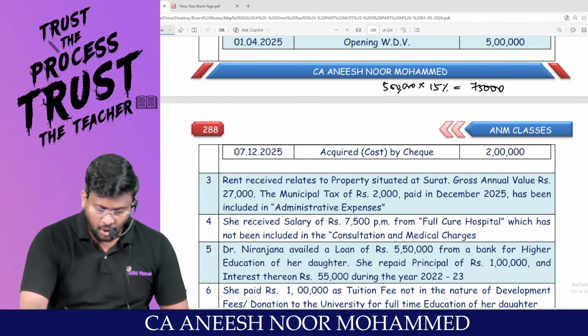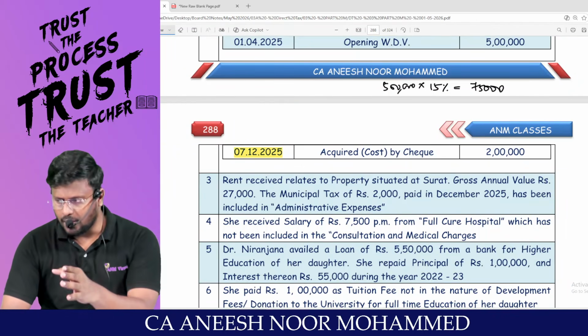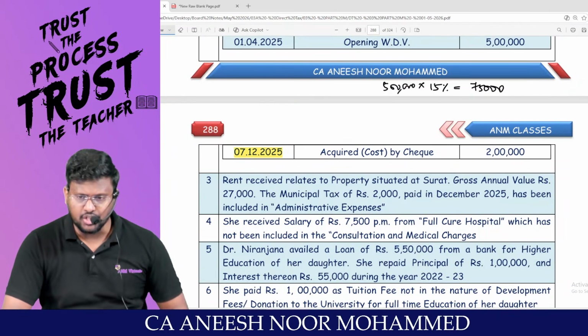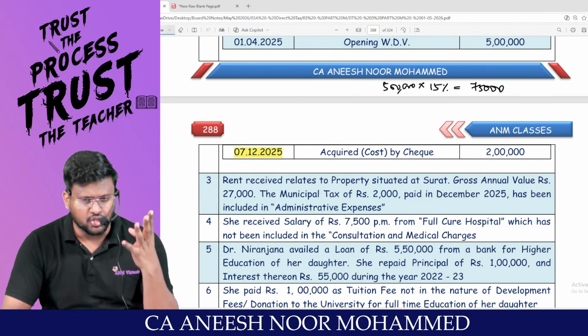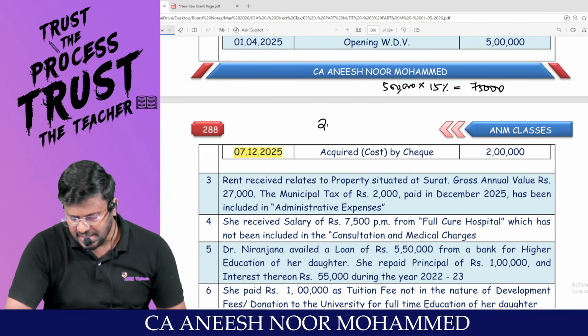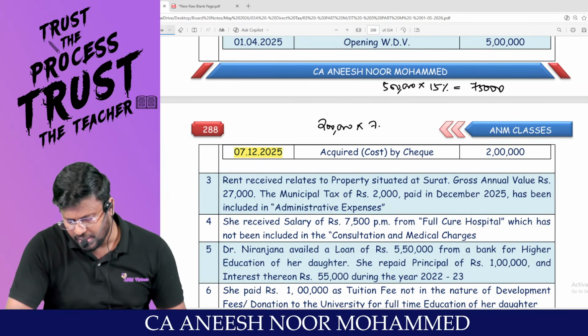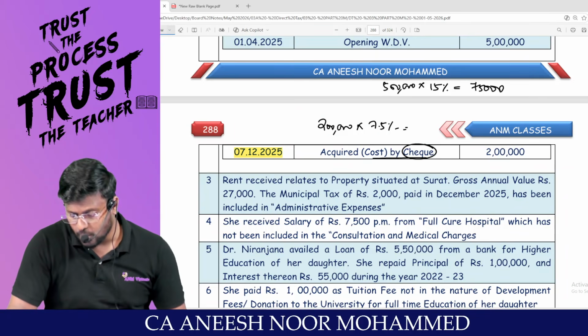Easy. On 7/12/2025, you tell me, from 7/12 till 31st of March, only December, January, February, March, is it more than 180 days or less than 180 days? So for this 2 lakh asset, you are entitled to claim only 7.5%. They are specifically saying that this asset has been acquired by cheque.